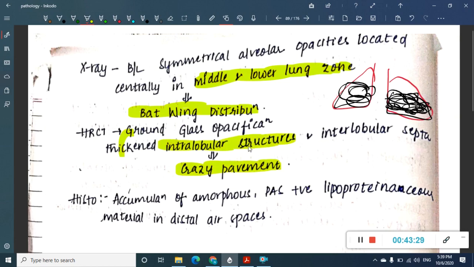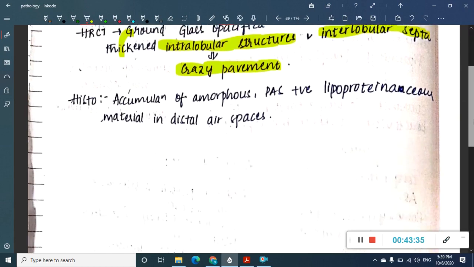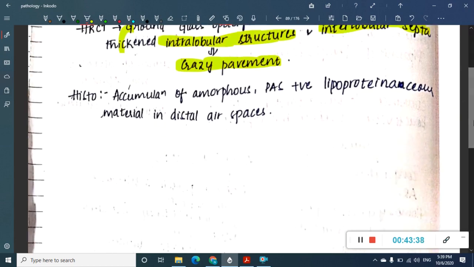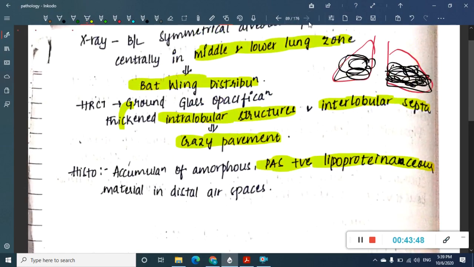Then we also have ground glass opacity, which are seen, and there is thickened intralobular septa. I have already shown you the pictures. Okay, there is thickened intralobular septum, and this is called as crazy pavement appearance. Then if you do histology, histologically you will see accumulation of amorphous PAS positive lipoproteinaceous material. Okay, so these are important things.